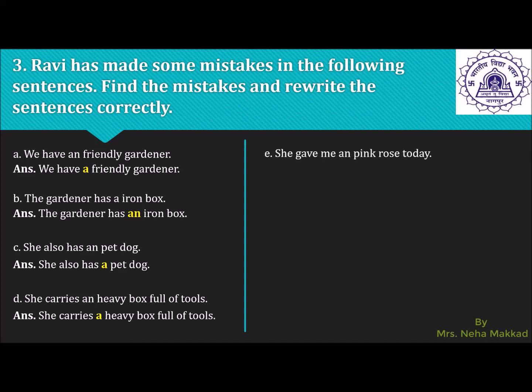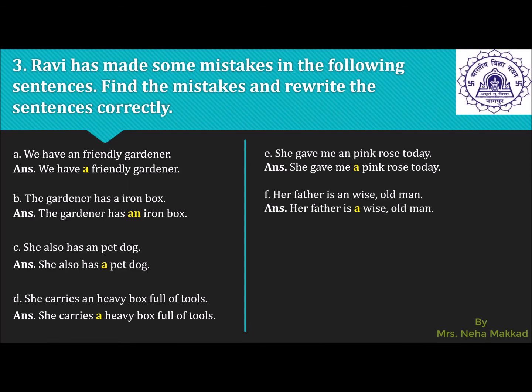She gave me an pink rose. So again, pink, P is not a vowel sound, it is a consonant sound, and we are referring to any pink rose. So it will have the indefinite article a. She gave me a pink rose today. The next example, her father is an wise old man.